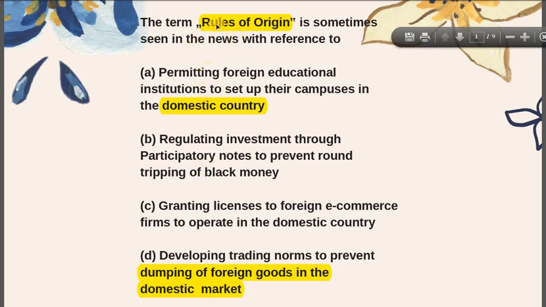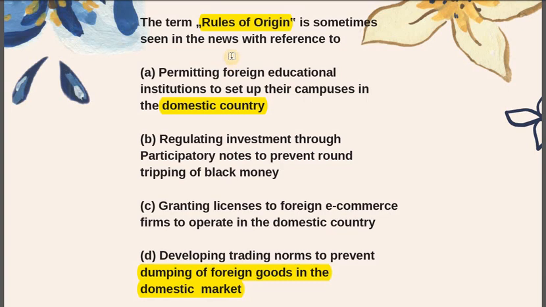So basically, rules of origin is related to trade. This is point number 1. If one only knows this much, that rules of origin are related to trade, then either way we are getting the answer. It's the D. That is developing the trading norms to prevent dumping of foreign goods in the domestic market.